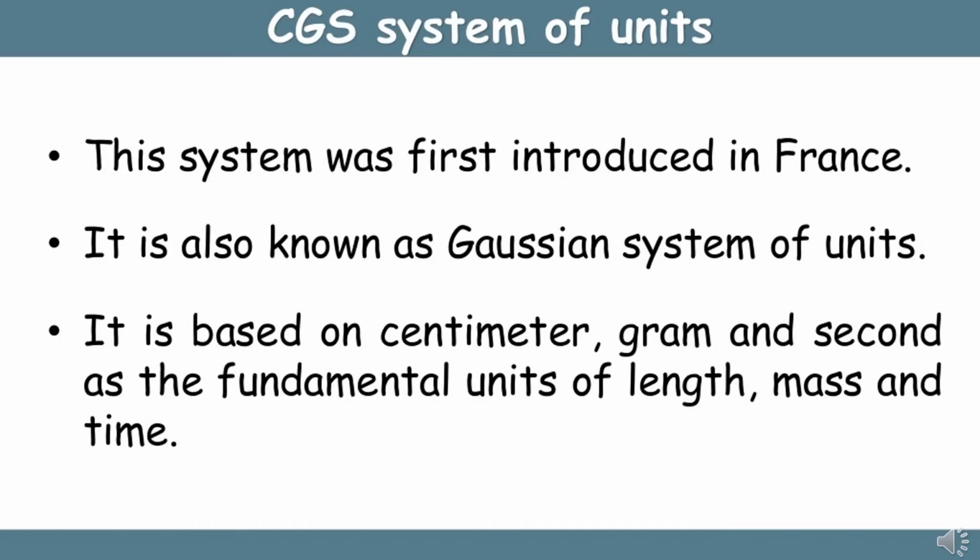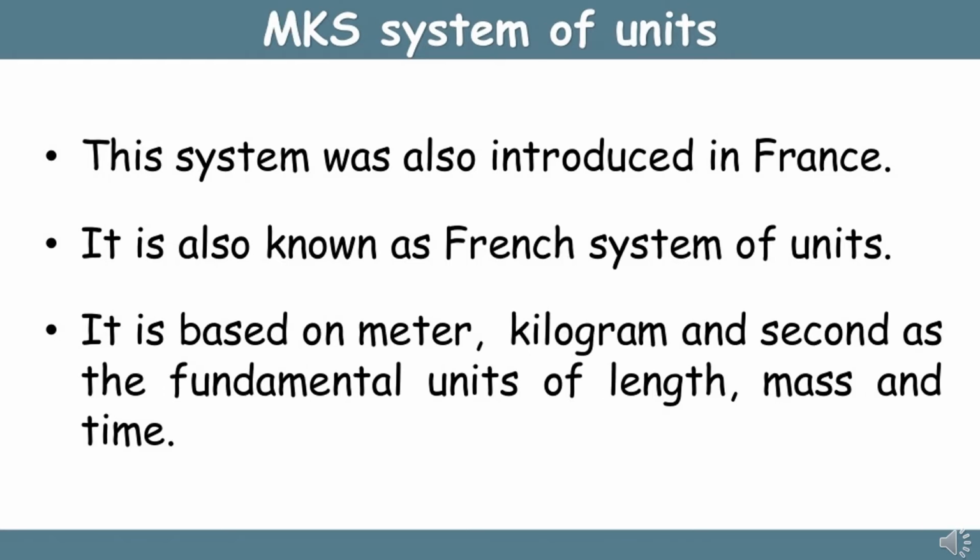CGS system of units. This system was first introduced in France. It is also known as Gaussian system of units. It is based on centimeter, gram, and second as the fundamental units of length, mass, and time. MK system of units. This system was also introduced in France. It is also known as French system of units. It is based on meter, kilogram, and second as the fundamental units of length, mass, and time.